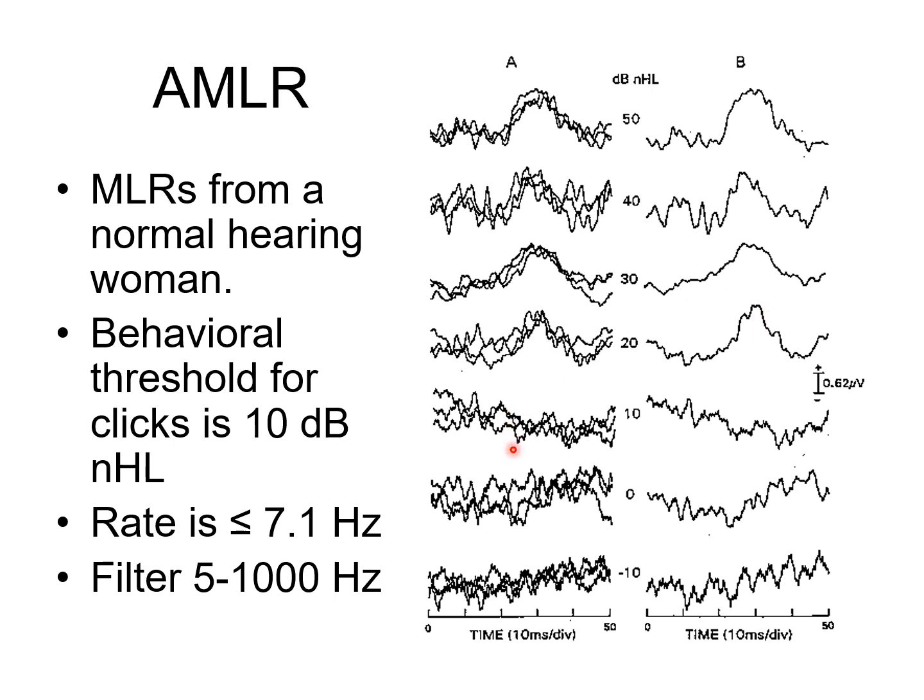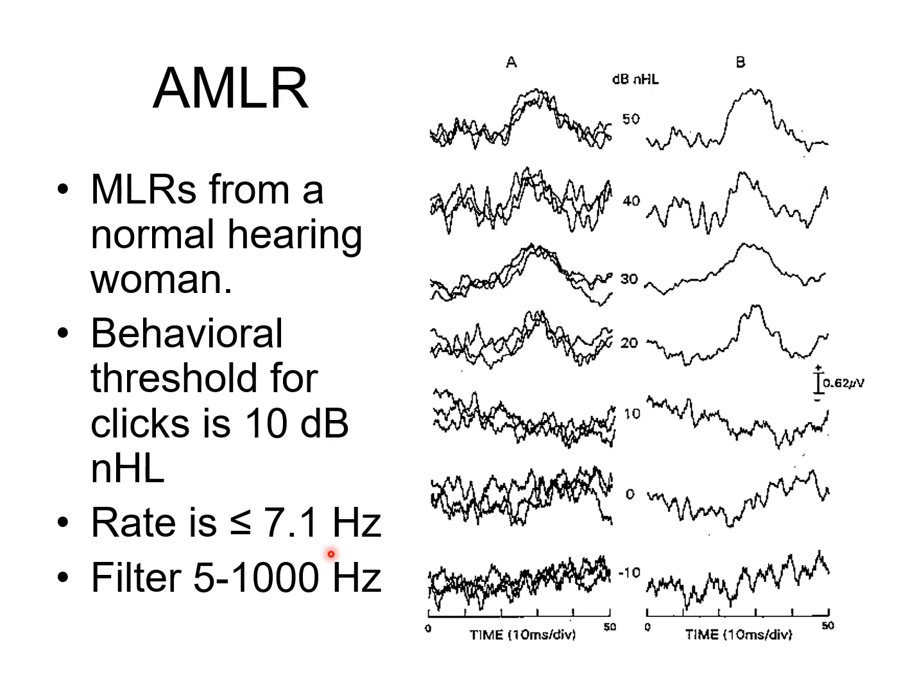However, if you are using MLRs to predict behavior thresholds or simply to record MLR, you want to make sure the stimulation rate is fairly slow. It must be slower than 7.1 stimulation per second. And this puts the MLR at a disadvantage, because a slower rate means longer recording time.